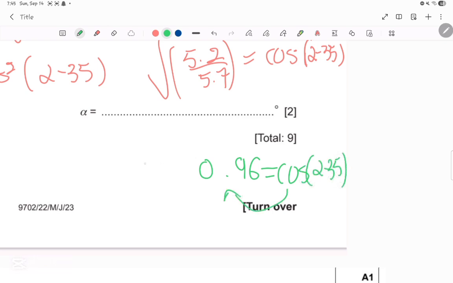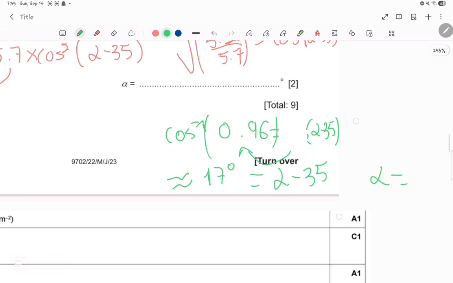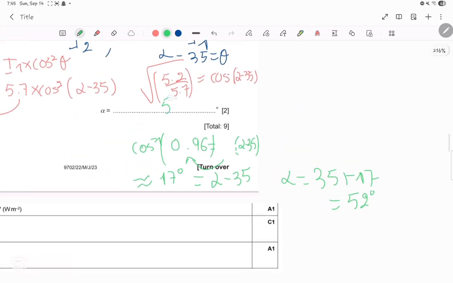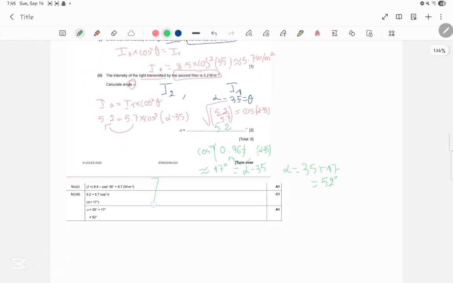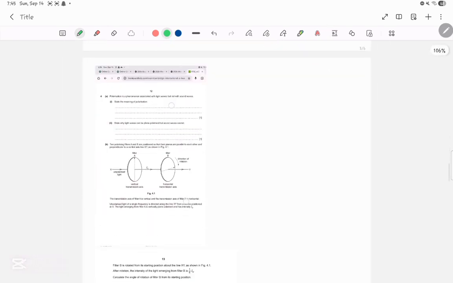So do cosine inverse on the side to get rid of the cosine from here. So now let's do shift cosine answer, and we will get approximately 17 degrees. So 17 degrees is equal to alpha minus 35. That means alpha is equal to what? Alpha is equal to 35 plus 17, which is 52 degrees. So the answer over here is 52 degrees. And as you can see, these are our answers. We finished the third past paper. We'll move on to the next one.